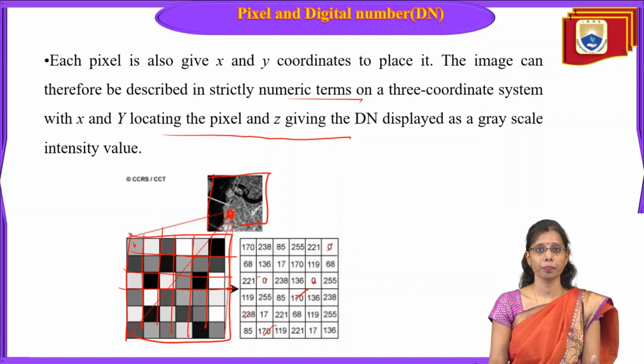So this is called a pixel. Each pixel has x and y coordinates to place it. So the image can therefore be described strictly in numeric terms. So this is about pixel numbers, DN numbers and the pixel.